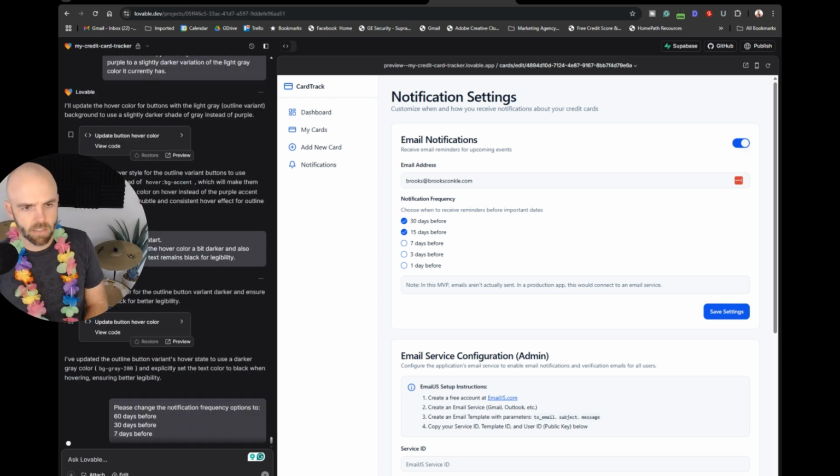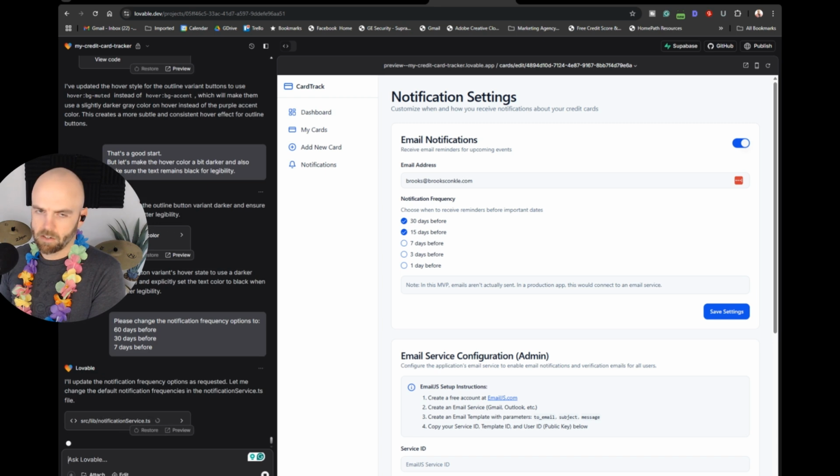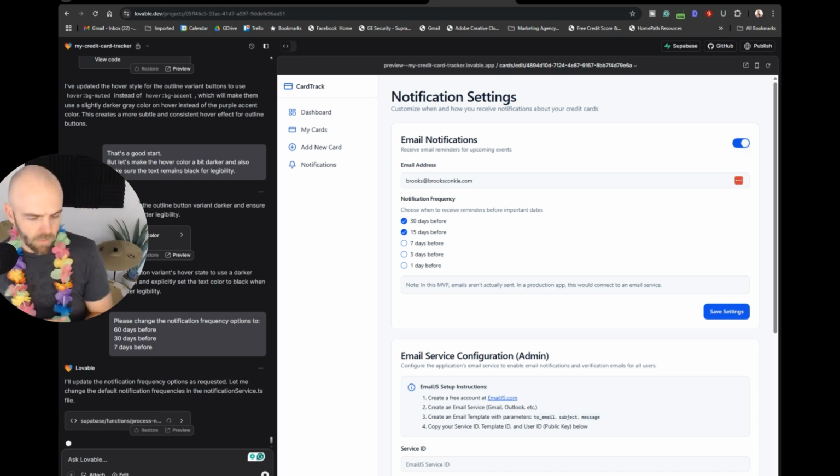What I gave it was, please change the notification frequency options to 60 days before, 30 days before, 7 days before. Again, being pretty clear, I could have just said 60, 30, 7. I'm assuming it would have kept all the text. I don't know, I just went ahead and typed it all out. And maybe, if we're feeling frisky, we'll see if we can figure out this email notification thing. I don't know. It's a whole new world for me. I'll be learning live if we do that.